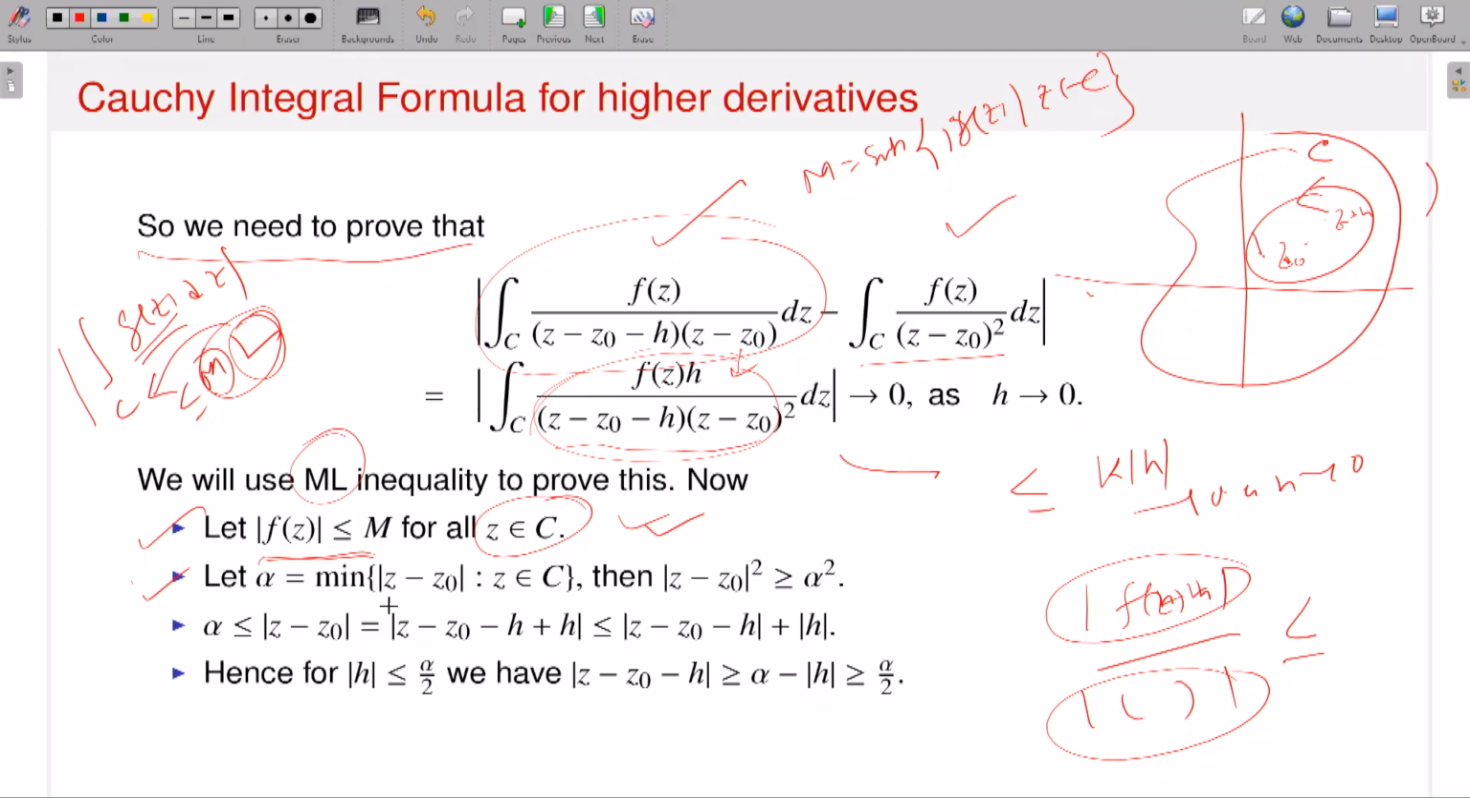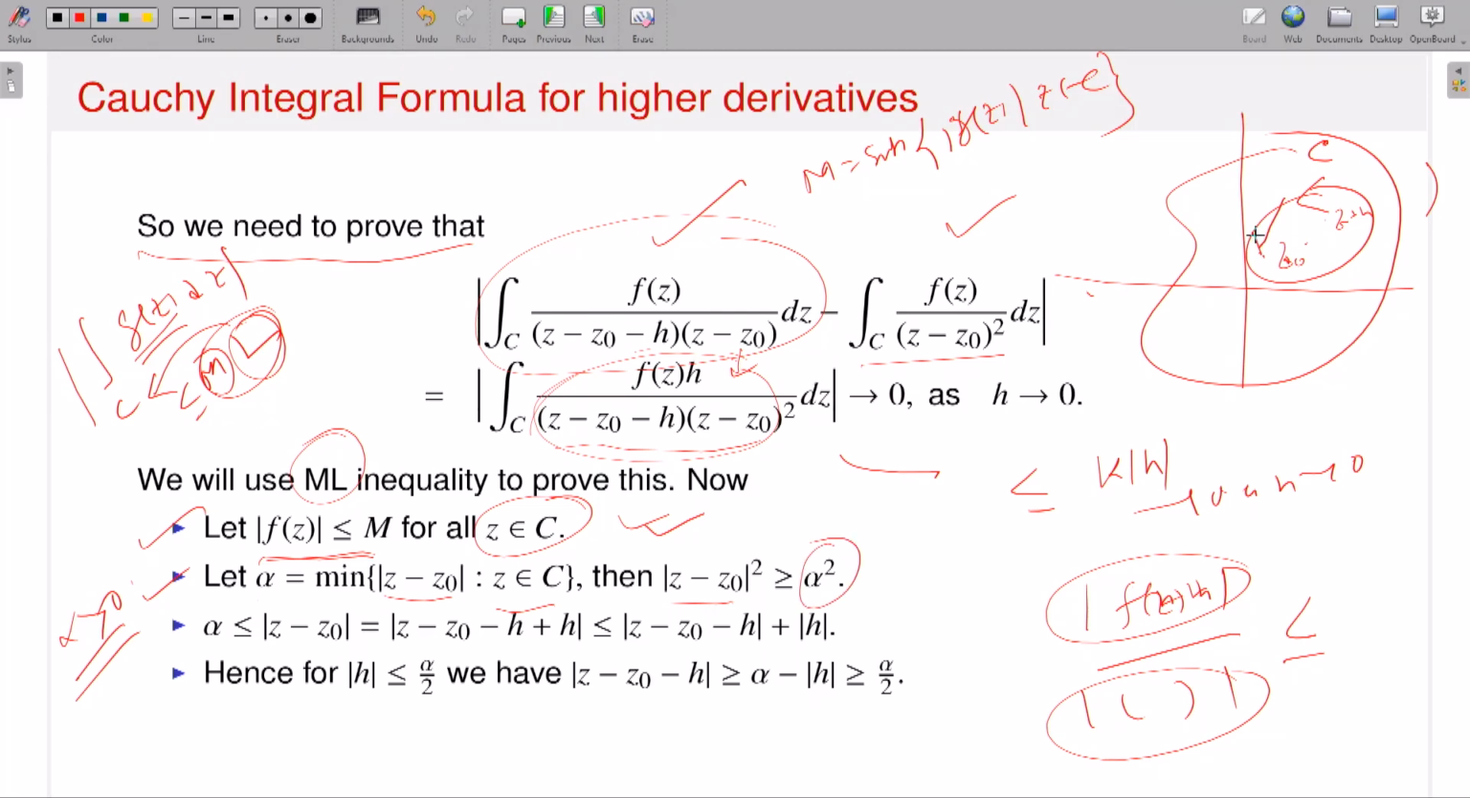I am considering the absolute value of Z minus Z0, where Z is running over C, and I am saying take the minimum. Since Z0 is interior to C, you will have the minimum, and since Z0 lies interior to C, the minimum should be positive, so alpha should be positive. That minimum will exist and will be positive. And the important fact is that since alpha is the minimum, mod Z minus Z0 squared is always greater than or equal to alpha squared.